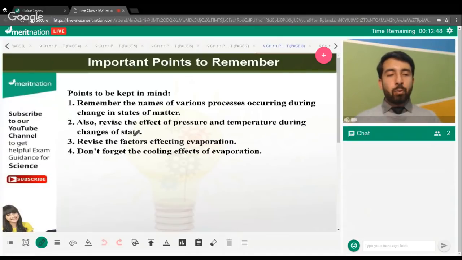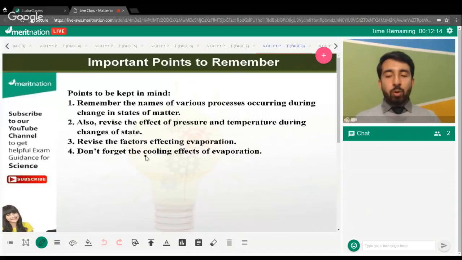What happens to the heat when vapors condense? Aditya, which heat are you talking about? There would obviously be a transfer of heat taking place. So also do take care of the effect of pressure and temperature during the change of state. How pressure and temperature play an important role in the change of state. Revise the factors affecting evaporation. That means humidity, surface area, temperature, and wind speed. You can be asked questions about them in your exams. So do revise them completely.